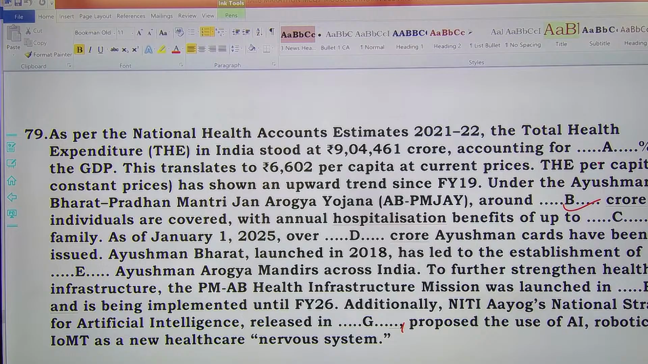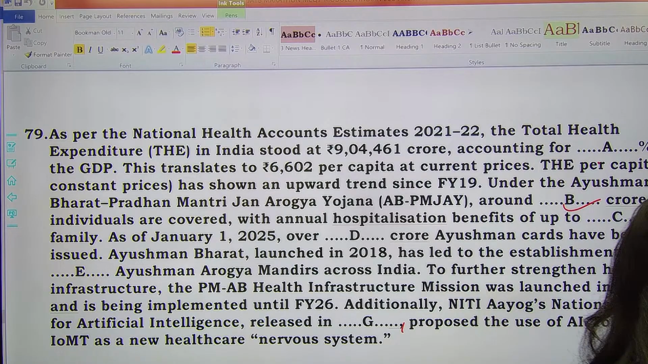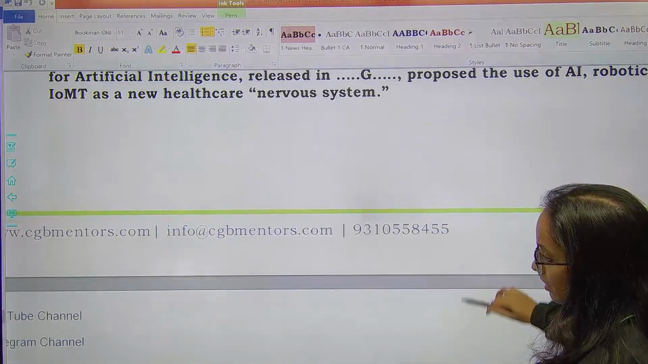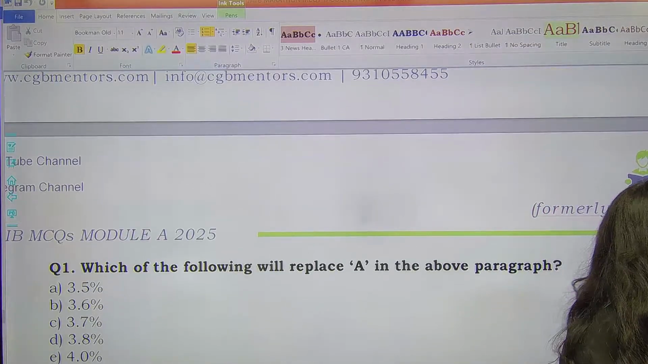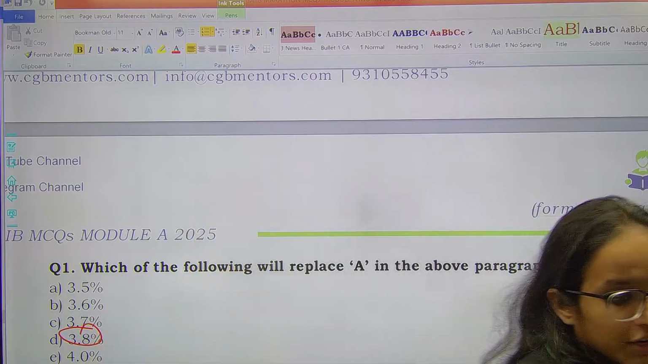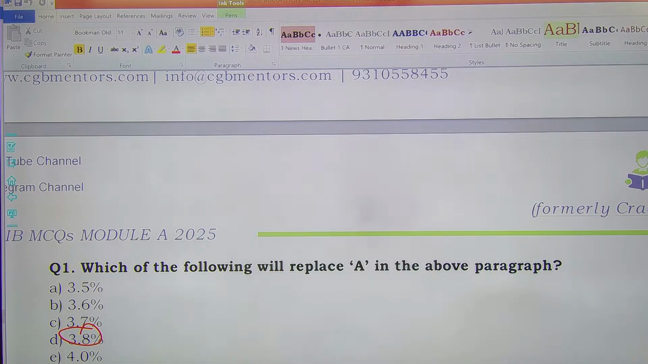As per the National Health Account estimates, total health expenditure in India stood at 9,04,461 crores, accounting for how much percentage? A में आपको बताना है कितना परसेंटेज, तो A में आपका हो जाएगा 3.8%. अगर आप क्वेश्चन देखें, it would be 3.8%. Option D. It would be 3.8%.